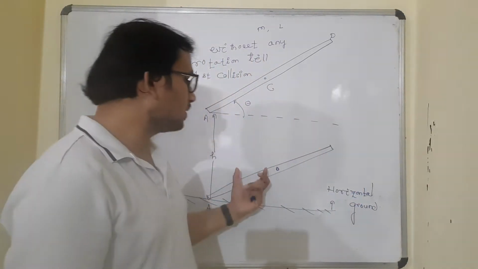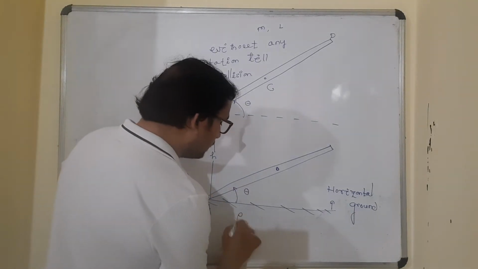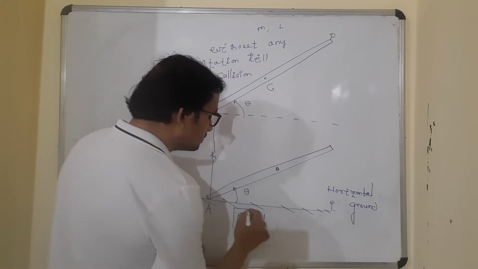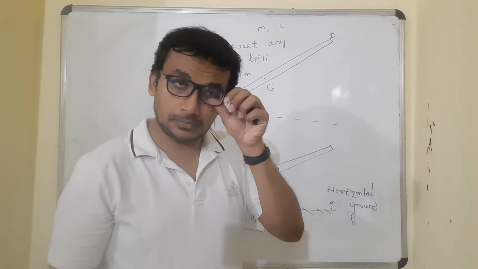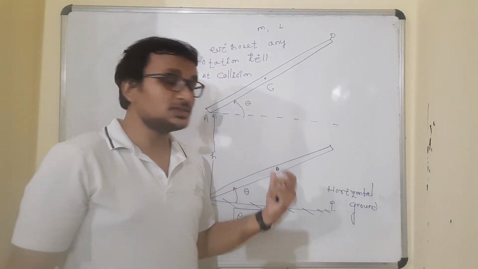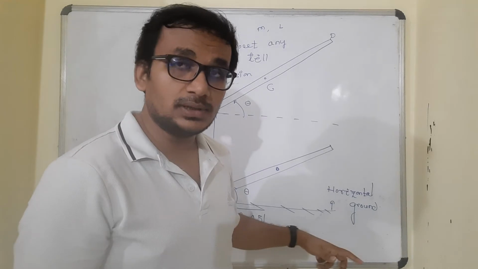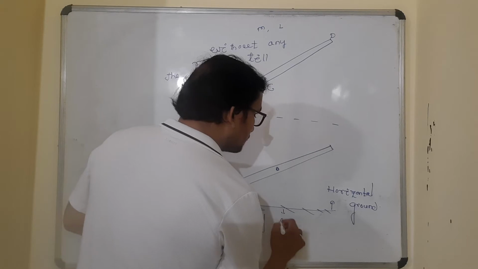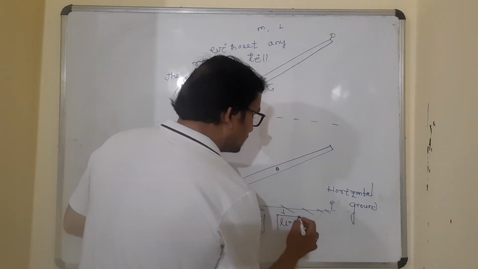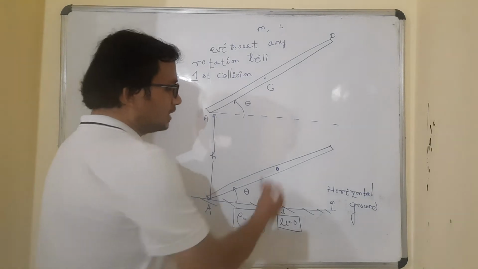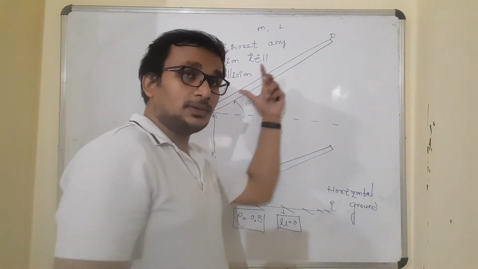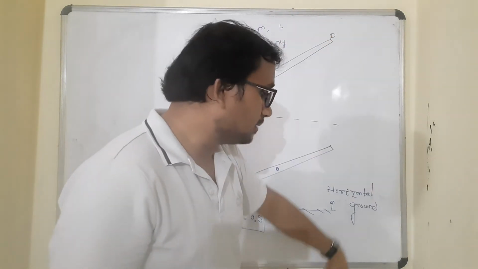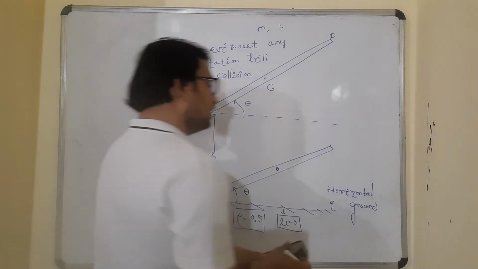Fine. The rod hits here. And for this collision, the coefficient of restitution E is given as 0.5. E is given as 0.5 for the collision of the rod with the horizontal ground. Correct? And it's a smooth ground, mu is 0. There is no friction coefficient. But E is given as 0.5. So what will happen? The rod will again bounce up with some velocity. It will move up, reach the highest point, again it will come down, and again it will make an impact